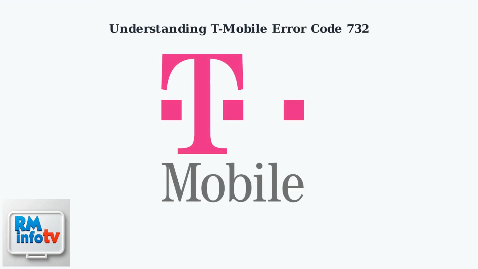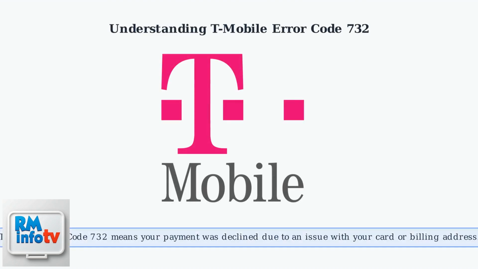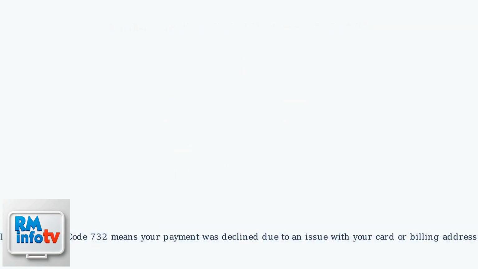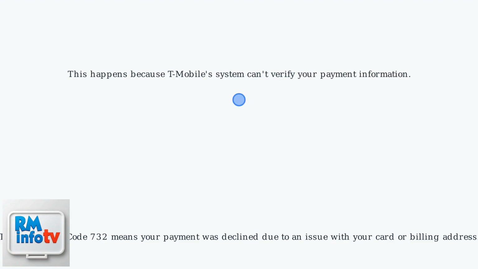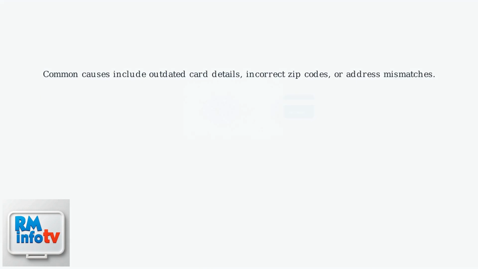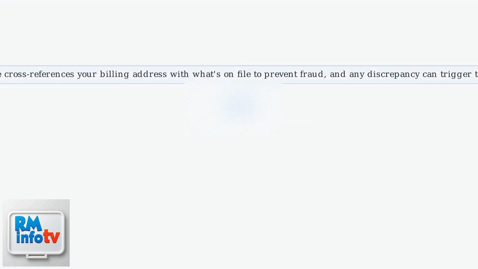T-Mobile error code 732 means your payment was declined due to an issue with your card or billing address. This happens because T-Mobile's system can't verify your payment information. Common causes include outdated card details, incorrect zip codes, or address mismatches. T-Mobile cross-references your billing address with what's on file to prevent fraud, and any discrepancy can trigger the error.